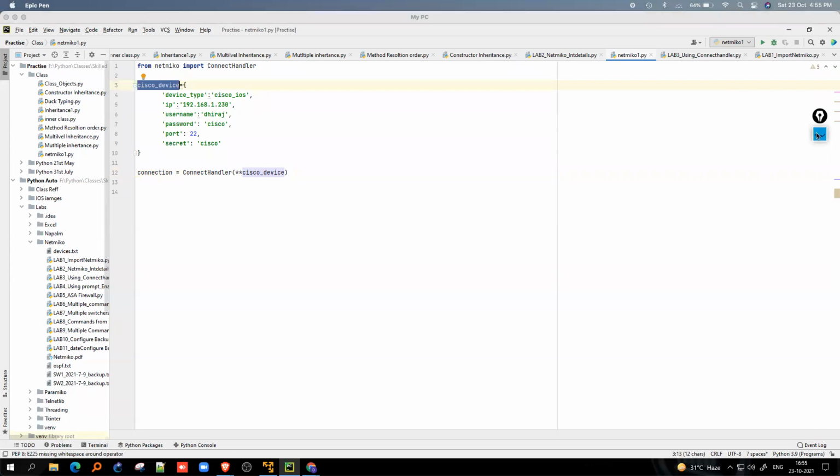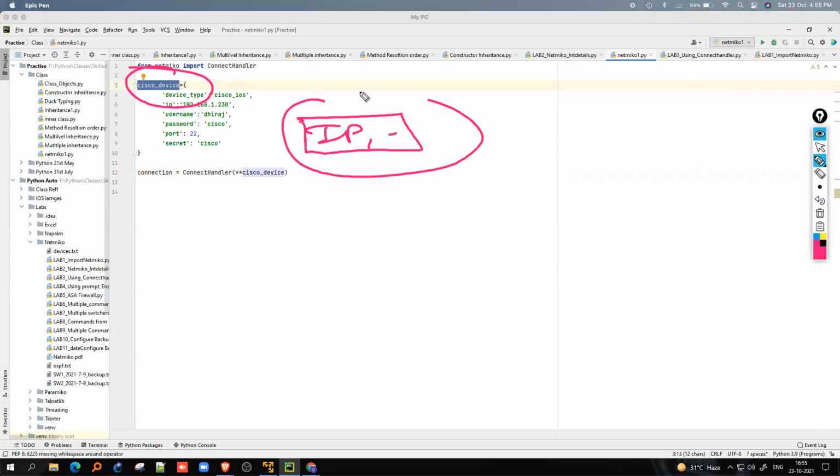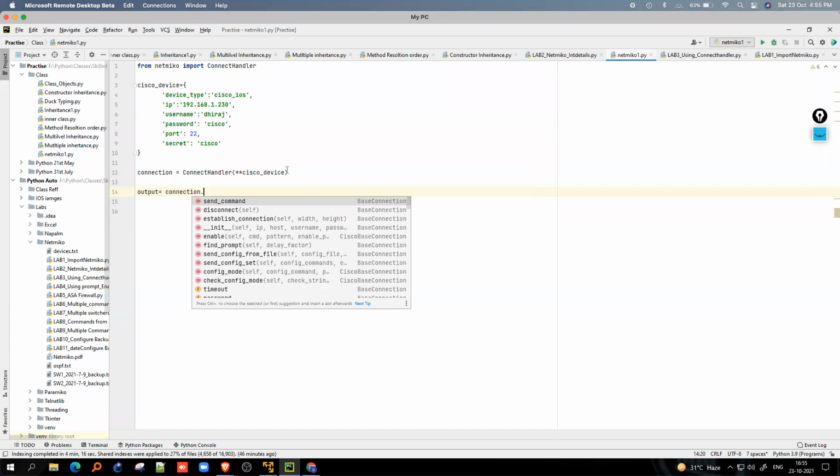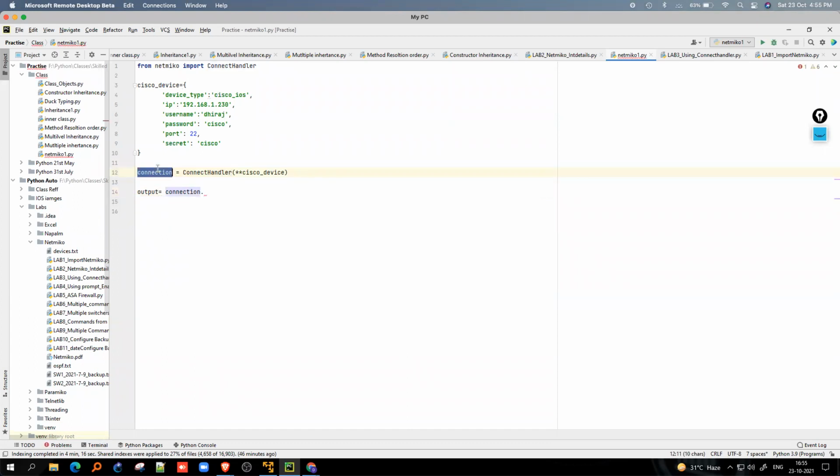As I already told you, this is a container, this is the box, and this box I'm passing to ConnectHandler. So whatever data is inside this Cisco device will now go to my device and try to connect via SSH. Then I also need output, right? So I'm using connection dot, because I have stored my SSH connection into this connection variable, which is another box.